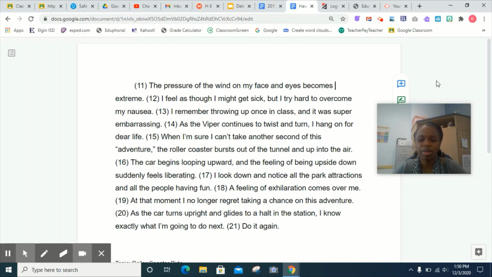I look down and notice all the park attractions and all the people having fun. A feeling of exhilaration comes over me. At that moment, I no longer regret taking a chance on this adventure. As the car turns upright and glides to a halt in the station, I know exactly what I'm going to do next. Do it again.